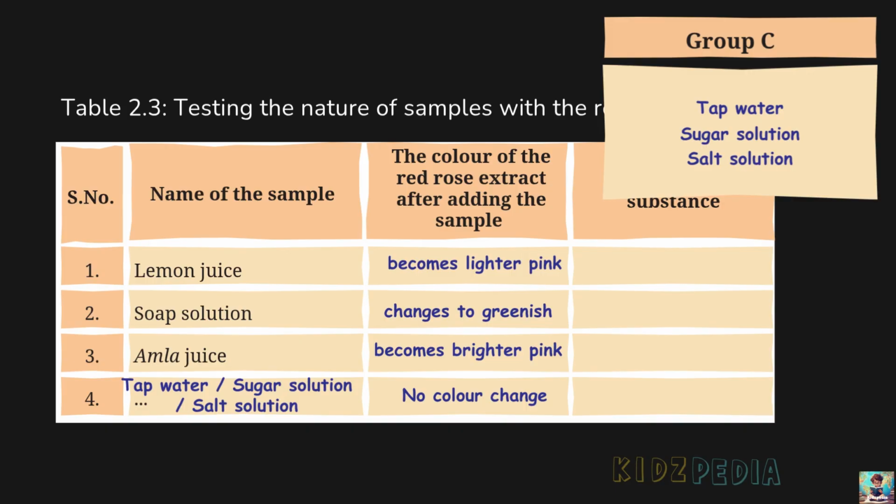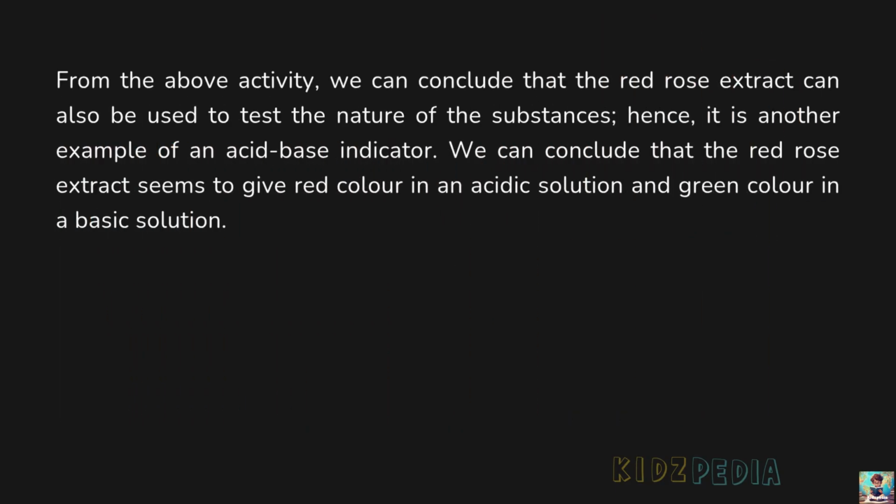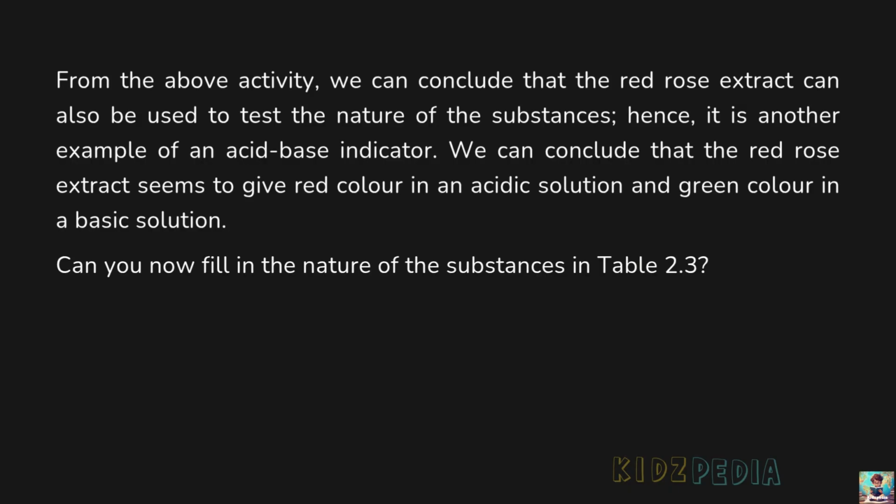This further confirms that red rose extract behaves in a similar way to litmus and can be used as a natural indicator. From the above activity, we can conclude that the red rose extract can also be used to test the nature of the substances. Hence, it is another example of an acid-base indicator. We can conclude that the red rose extract seems to give red color in an acidic solution and green color in a basic solution. Can you now fill in the nature of the substances in table 2.3?